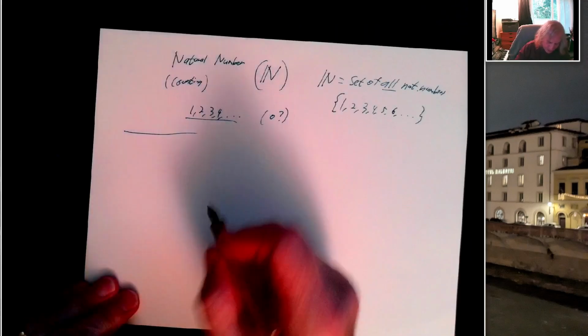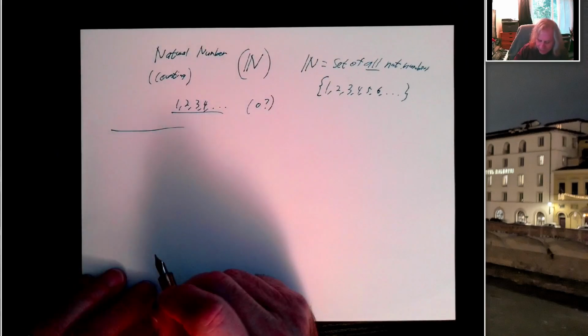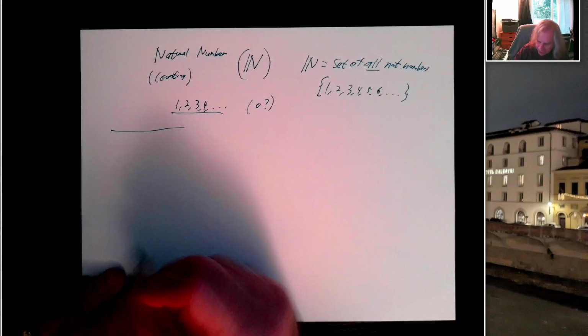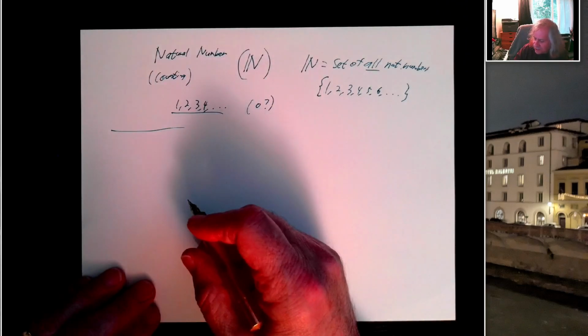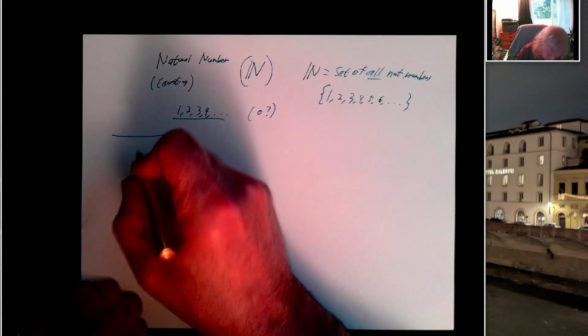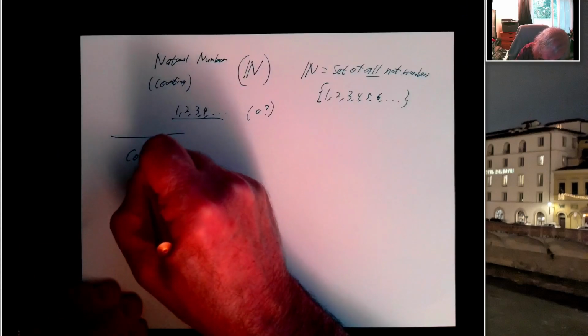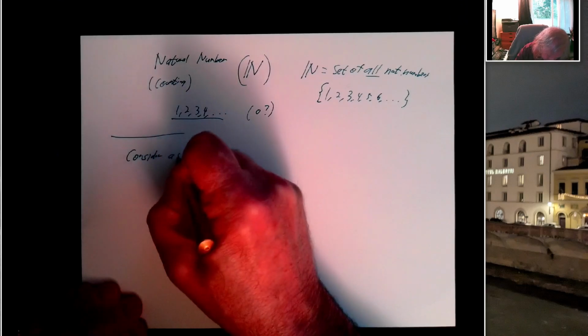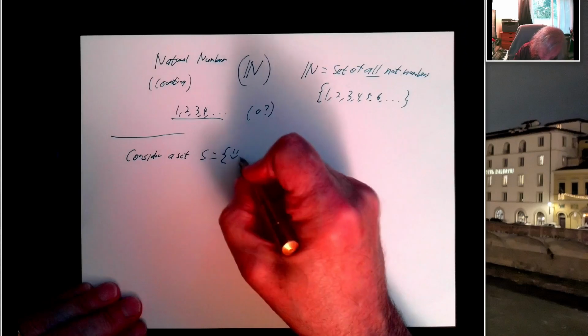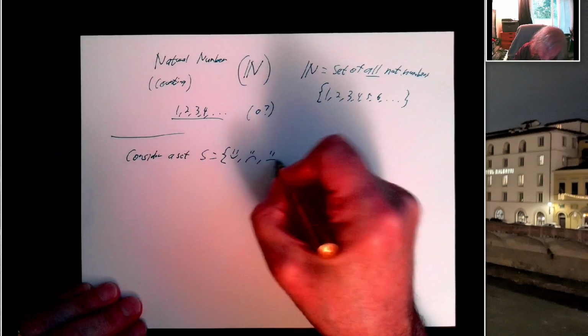So this brings up the question of how large is this set of natural numbers? How many things are in this collection? And we can think about a set. Consider a set which contains, I don't know, a happy face, a sad face, and a neutral face.